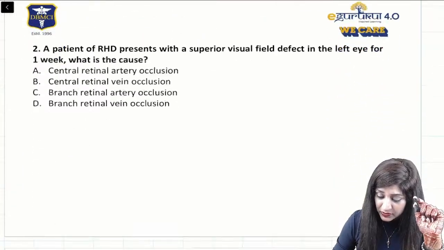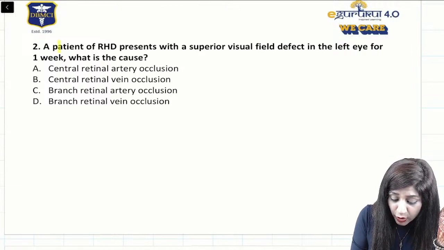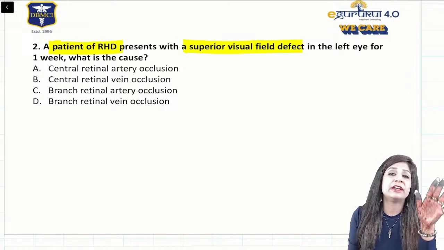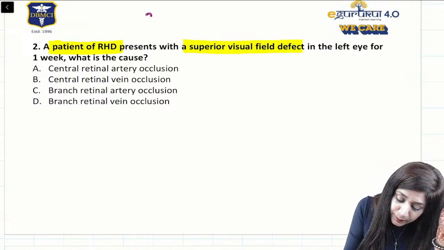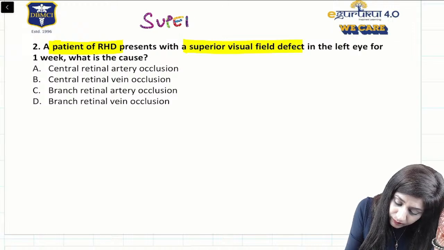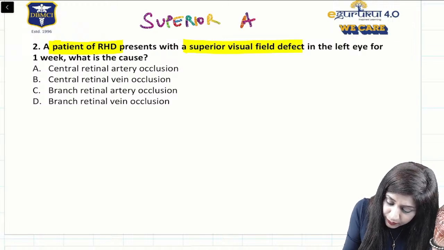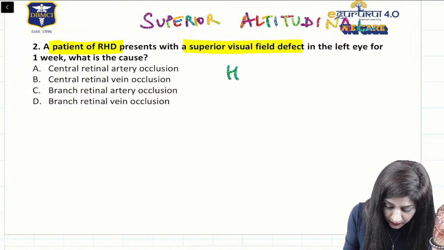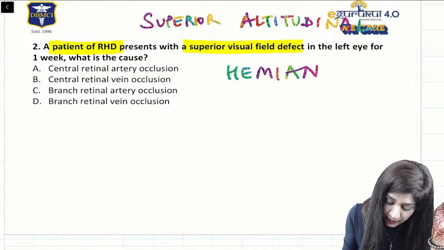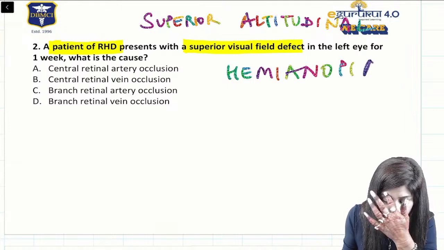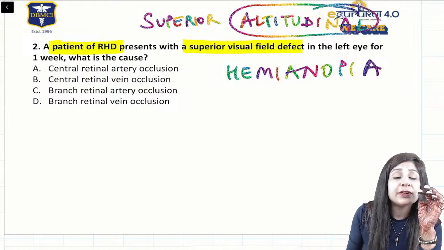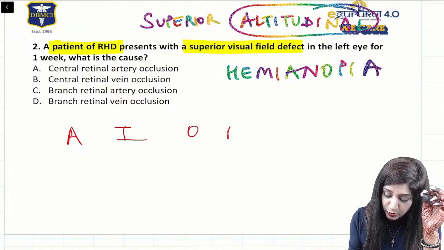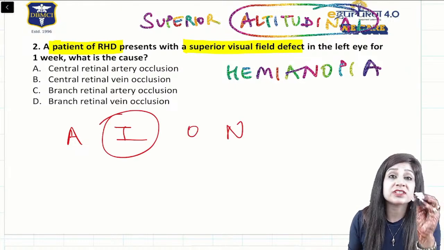Okay. Next, let's move on. We have a patient of RHD who is coming with a superior visual field defect. This will be called superior altitudinal hemianopia. Now whenever you get this altitudinal hemianopia, this is always found in anterior ischemic optic neuropathy. So it is found in vascular lesions, ischemic lesions.